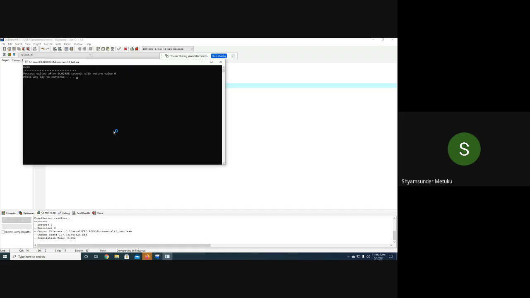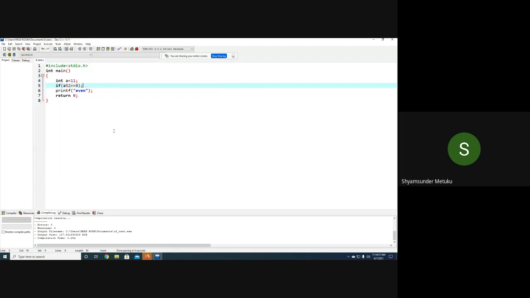Let me verify. Yes, it is printing even, because it indicates that if a percent 2 double equal to 0 followed by a semicolon, the if condition's job is terminated or completed there itself. After that, printf is out of the if condition basically. So never keep a semicolon at the end of the if condition. Otherwise, writing the if condition has no significance here. Is it clear?